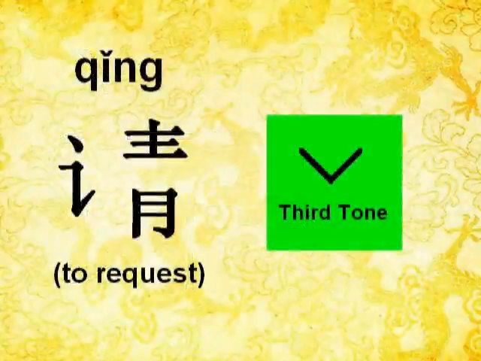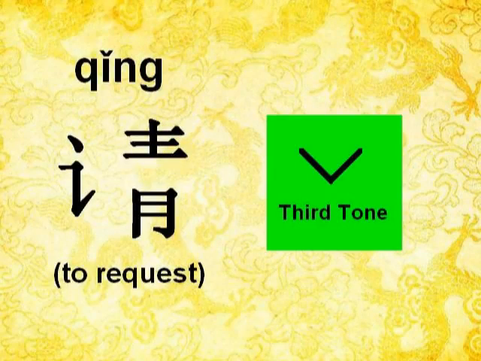For the pinyin, it is qing. Q is pronounced qi in Chinese pinyin, ing is pronounced ing, altogether qing, with the third tone, which is like a V shape, going from up to down and then up a bit. 请